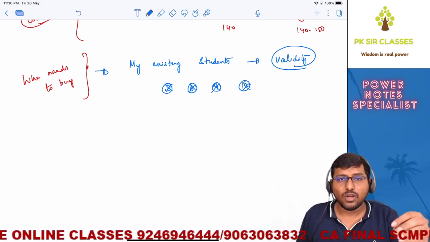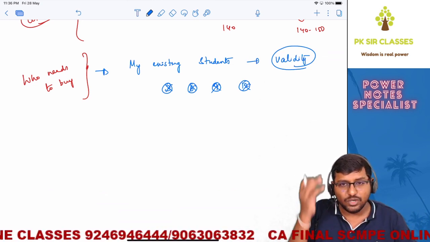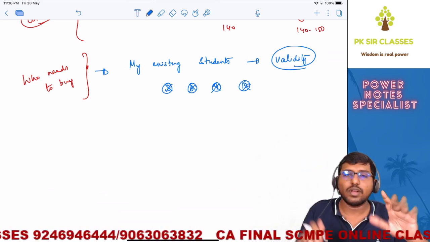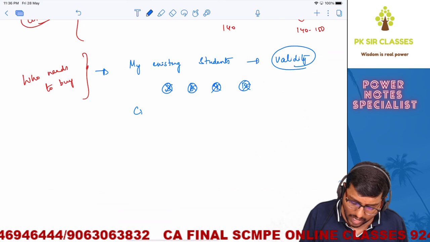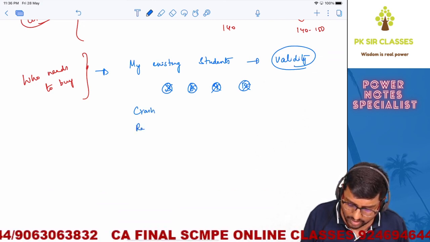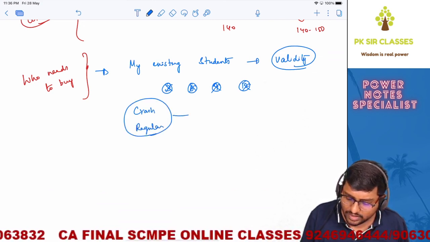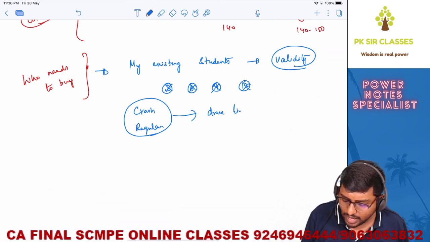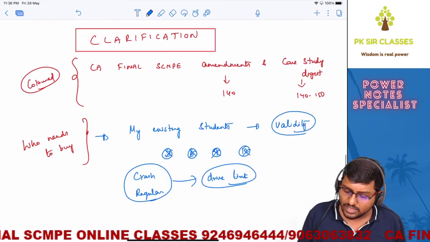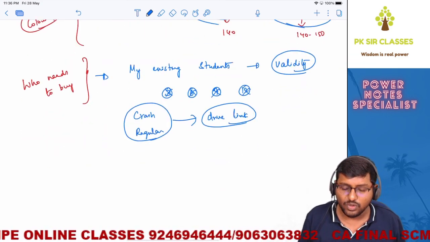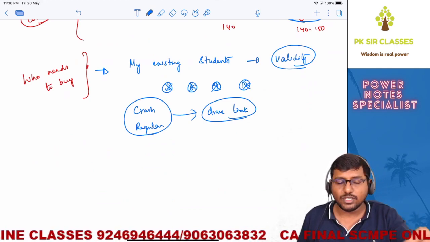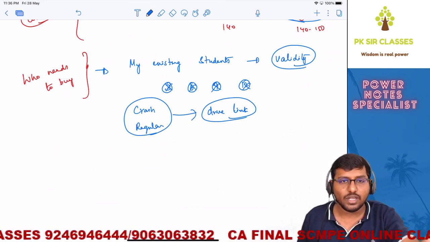In case you are not able to find that in the Drive link, it should be in your Drive link. Whether you are a crash batch student or a regular batch student, it is already there in your Drive link. You have two folders. One is the case study digest folder, the other one is the amendments folder. It's already there. Only Power Notes has to be uploaded in the encrypted form. That I'll do in another 2 or 3 days.